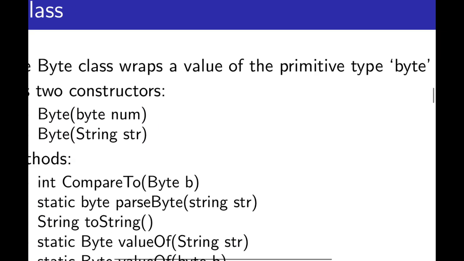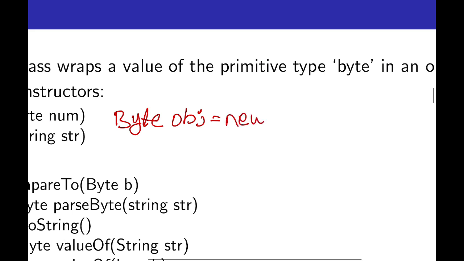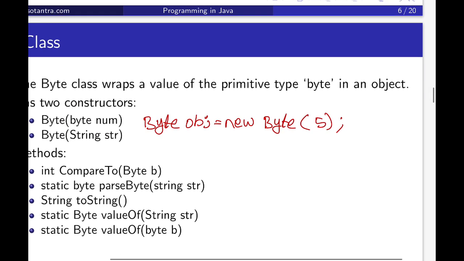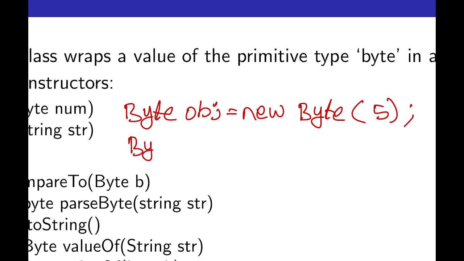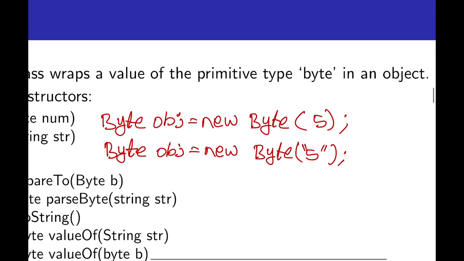So here we can write like this: byte obj equal to new byte, suppose if we write 5, then it is okay. It is going to convert this 5 into an object, or we can write byte obj equal to new byte, and if this one is a string, then also it is going to convert this string into one object.